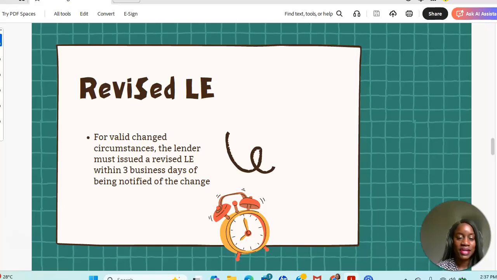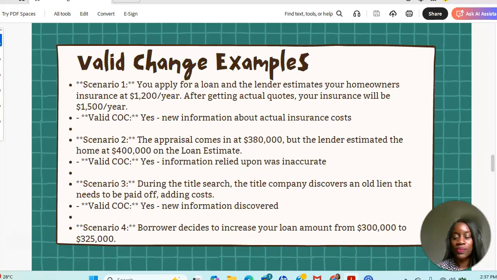A revised loan estimate, right? So if a revised loan estimate needs to be given, it must be given within 3 business days of the lender knowing of the valid change of circumstance, okay? So 3 business days, the lender has to go ahead and issue a new loan estimate to the borrower, okay?